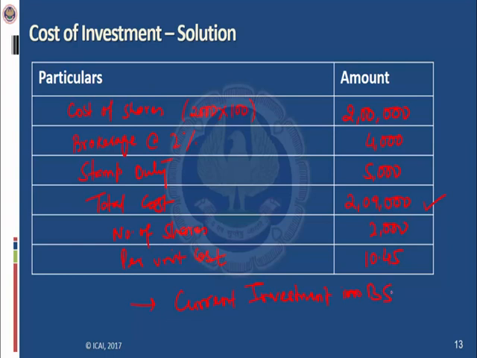So I hope this question is clear. So we have covered the cost of investment part, which includes brokerage and stamp duty as well, which is the acquisition charges, and we have also looked into the classification of investment.